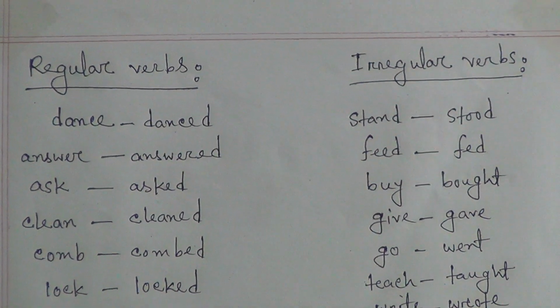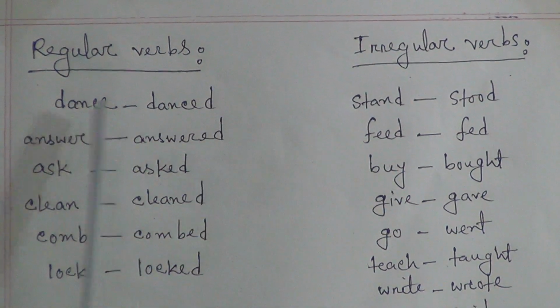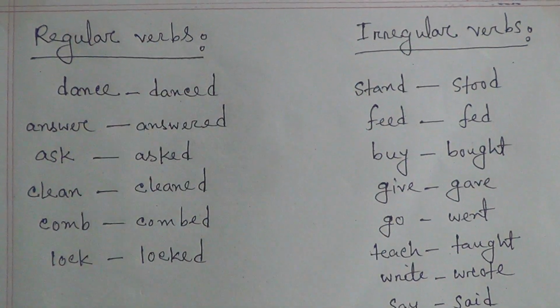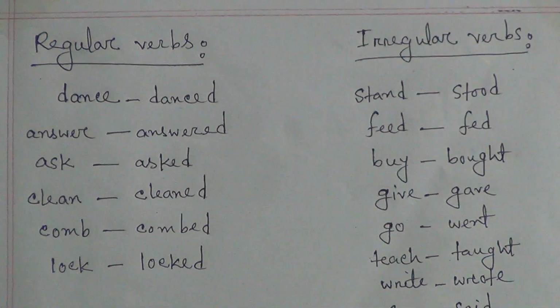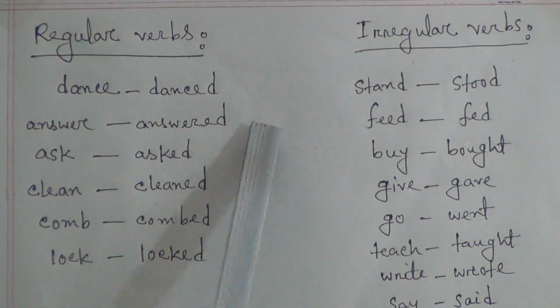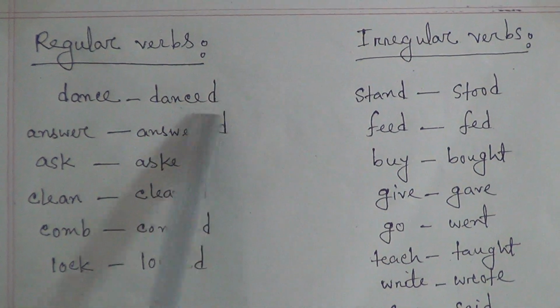A regular verb is a verb that follows a fixed pattern. Regular verbs are formed by adding d, ed, or ied to the base form. Like dance, danced.